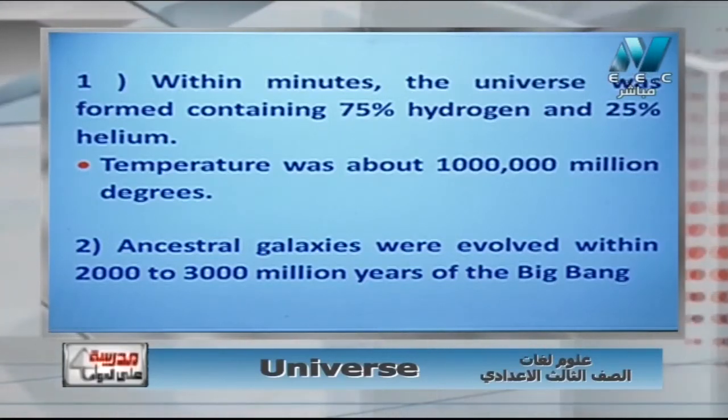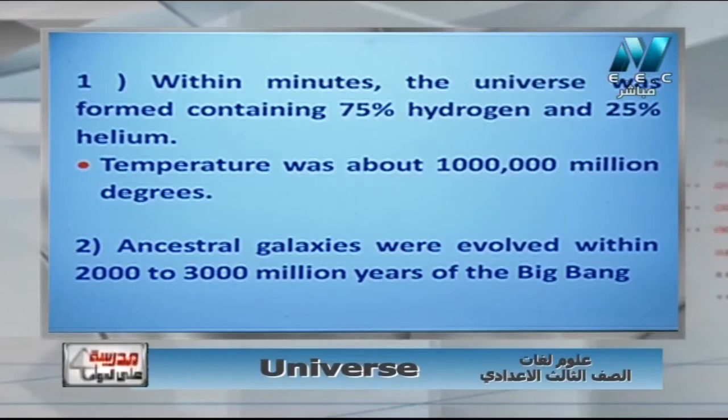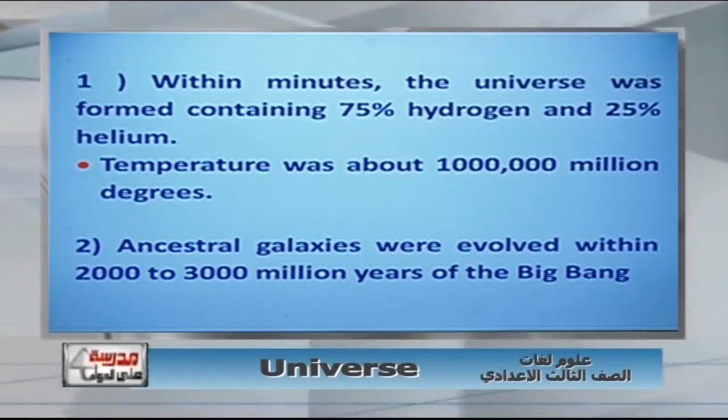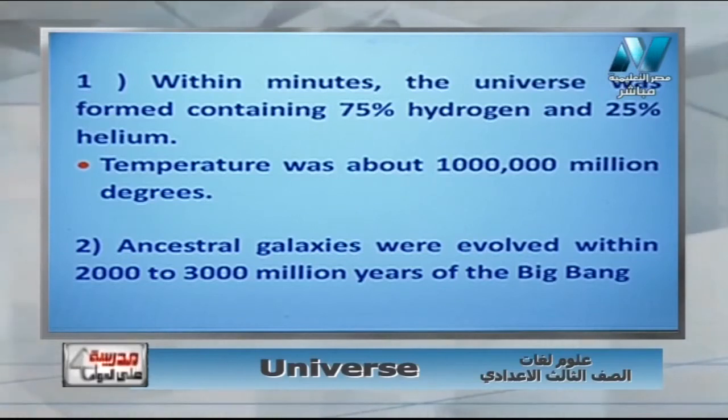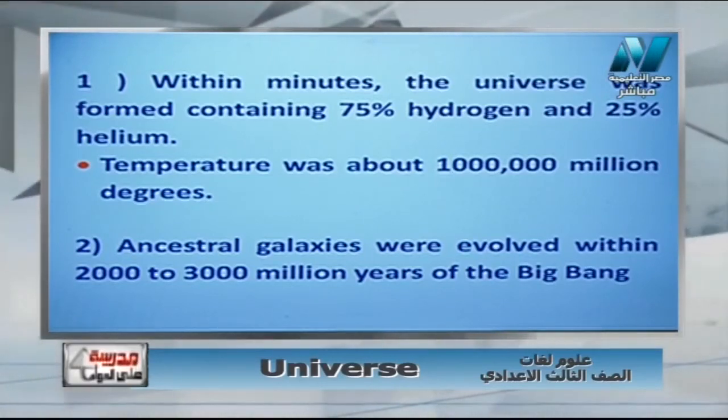The temperature decreased by 1,000 million, which we call a billion degrees.